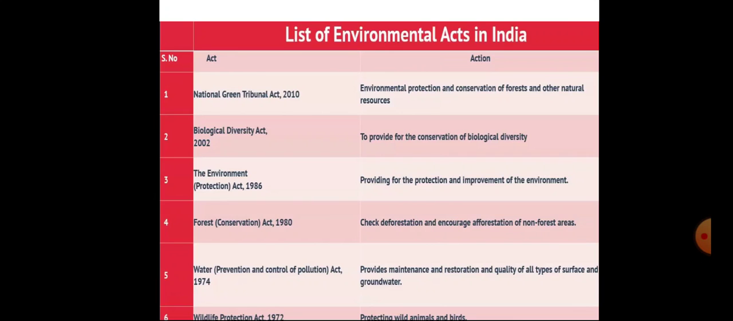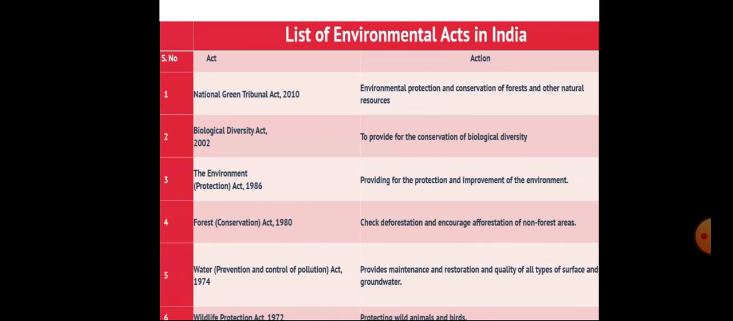You can see here the list of environmental acts in India. So policies. Okay, National Green Tribunal Act 2010 for environmental protection and conservation of forests and other natural resources. Biological Diversity Act 2002. This provides for conservation of biological diversity. Then Environment Protection Act 1986. This provides for the protection and improvement of the environment.